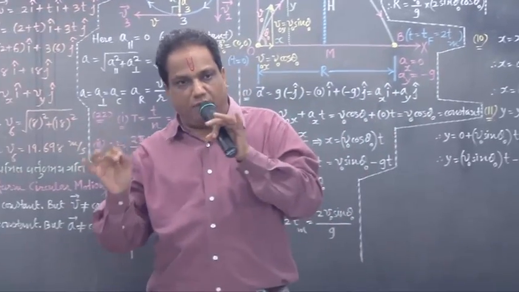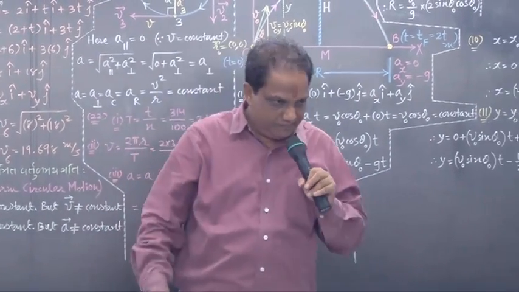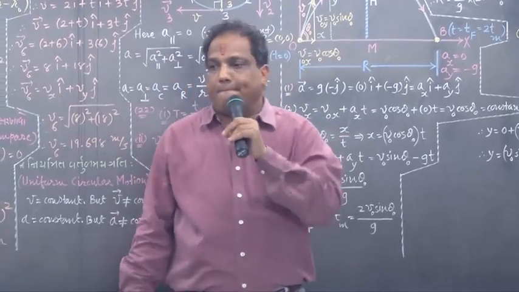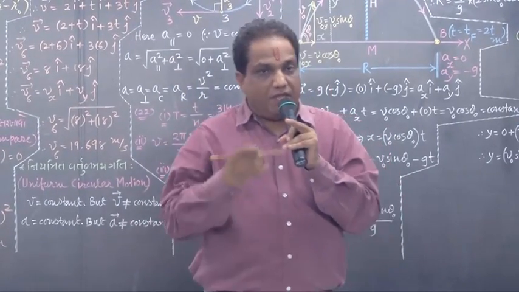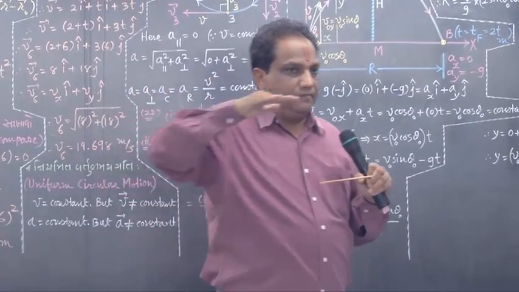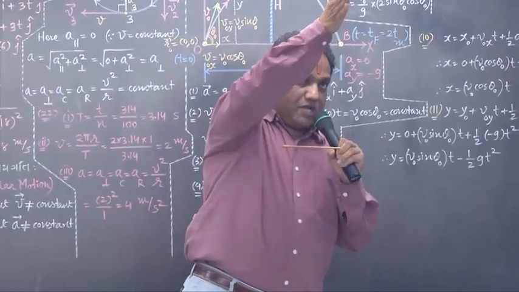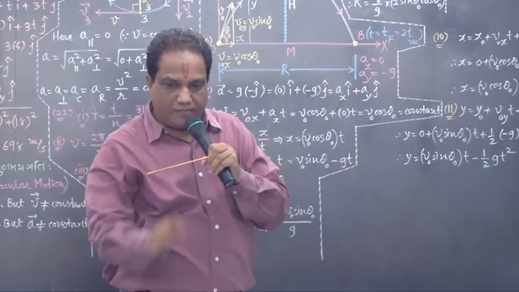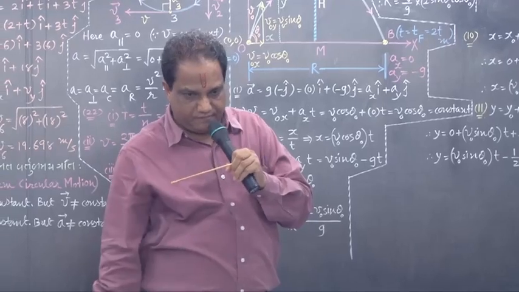When we throw any body in the gravitational field of Earth, its velocity along the horizontal direction and acceleration along the vertical direction remain constant.